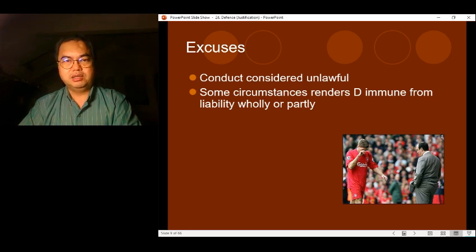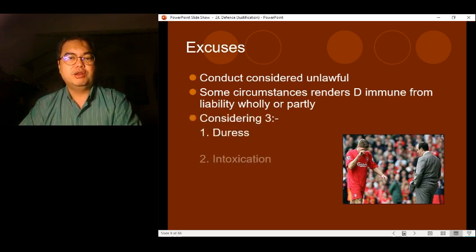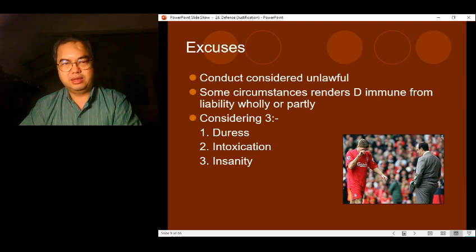Now for excuses, the conduct is still considered to be unlawful. However, there are some circumstances which render the defendant immune from liability, either in whole or in part, right? So what the accused did is still considered to be unlawful. However, due to certain circumstances, the defendant will escape liability. So we will be considering three excuses. First will be duress, intoxication, and insanity.